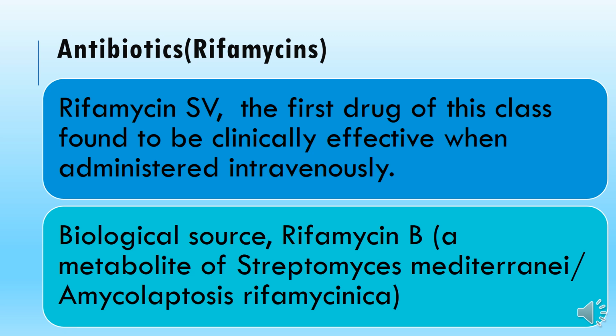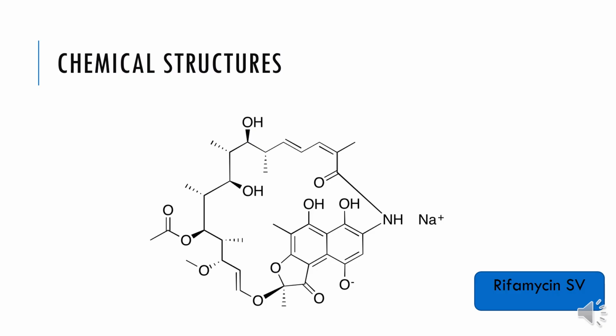Streptomyces mediterranei was the initial name. Nowadays, it has been termed Amycolatopsis rifamycinica. So both names are the same. The first name was the Streptomyces species, and the next one is being used nowadays as the modern name of the source from which the rifamycins are extracted. This slide presents the structure of rifamycin SV, the clinically effective derivative of rifamycin B.